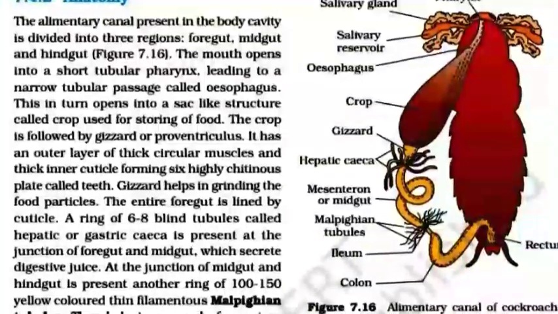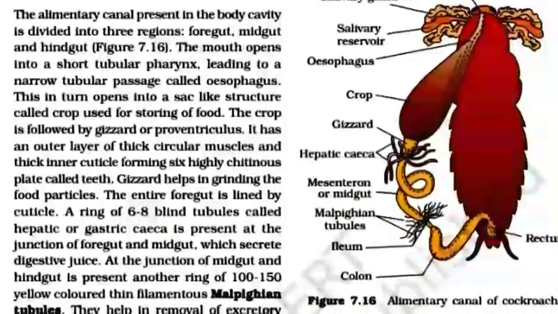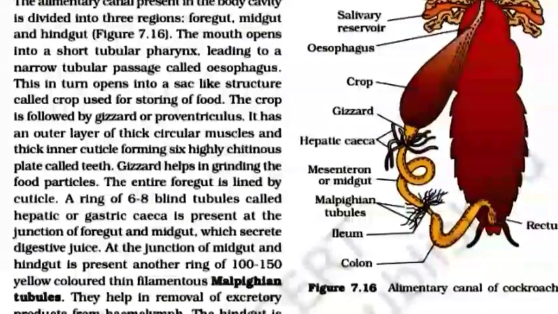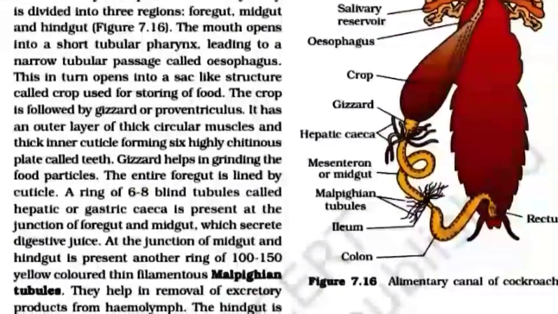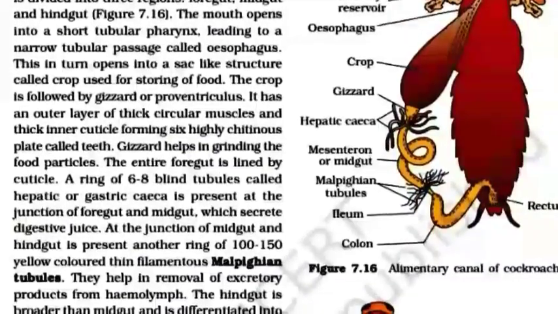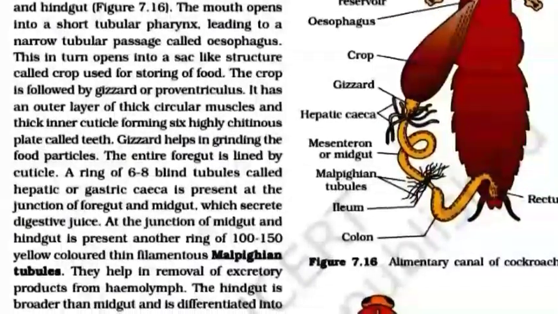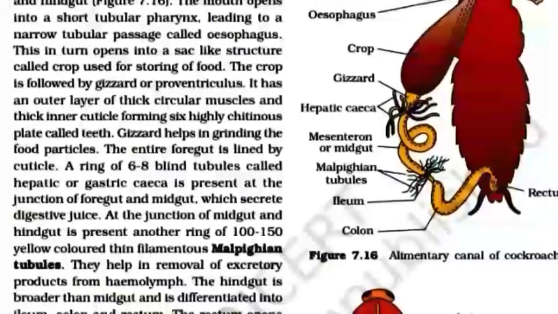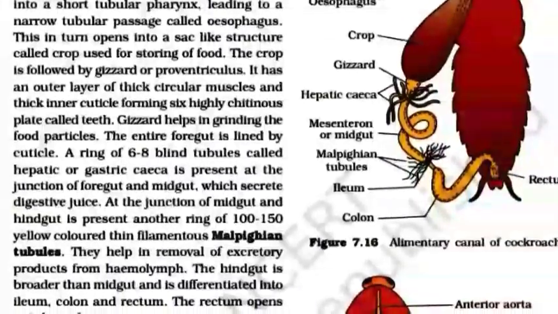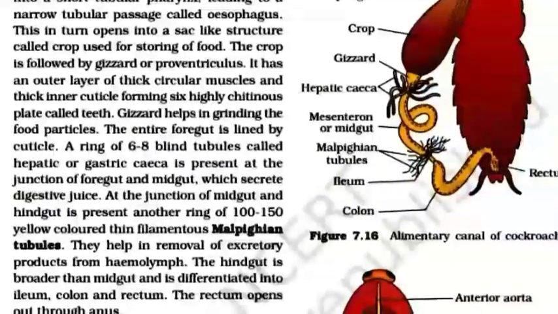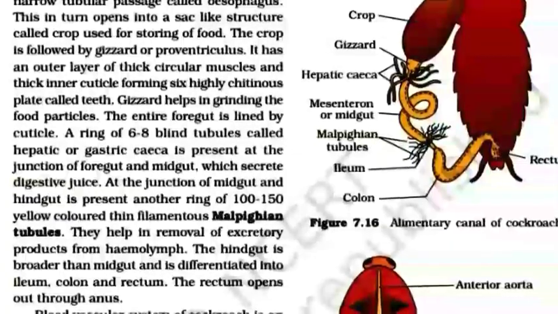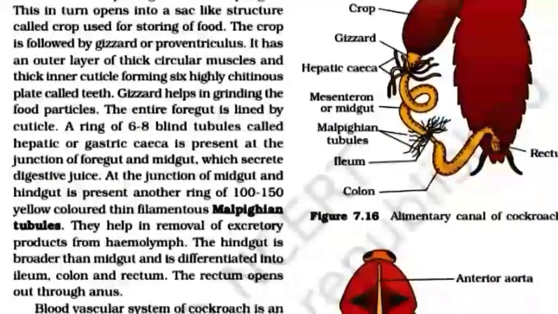The crop is followed by the gizzard or proventriculus. It has an outer layer of thick circular muscles and a thick inner cuticle forming six highly chitinous plates called teeth. The gizzard helps in grinding the food particles. The entire foregut is lined by cuticle.